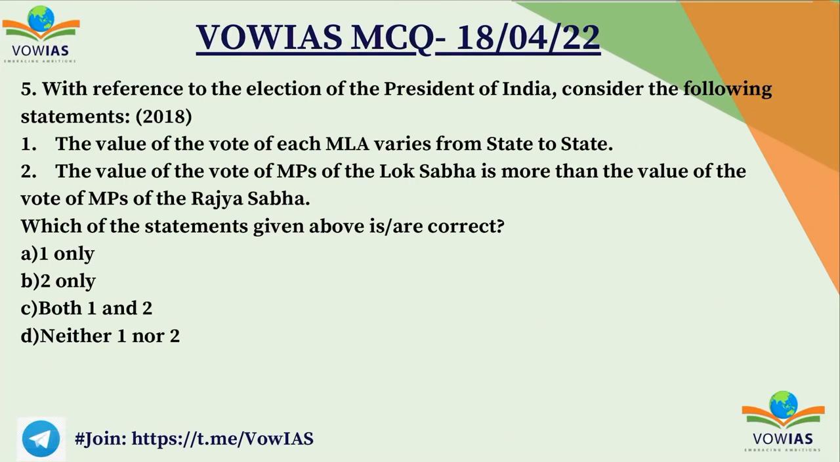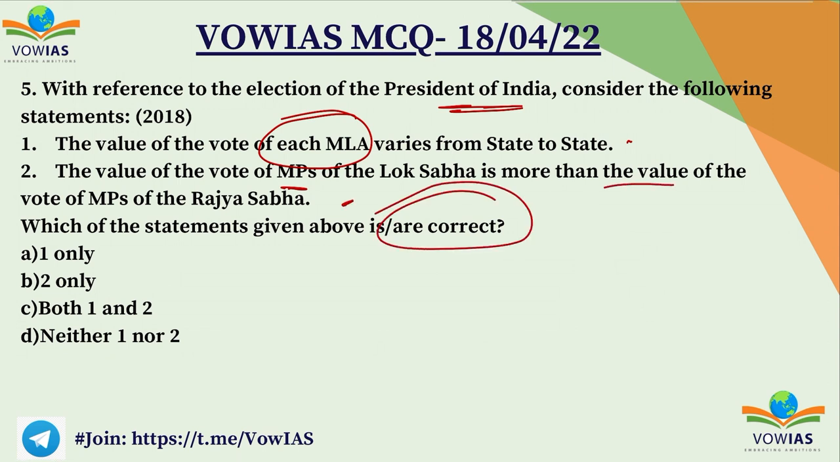Now let's look at the next question, the fifth question. With reference to the election of the President of India, consider the following statements. First one, the value of the vote of each MLA varies from state to state. Second one, the value of votes of MPs of the Lok Sabha is more than the value of votes of MPs of Rajya Sabha. Which of the following are correct? A 1 only, B 2 only, C both 1 and 2, and D neither 1 nor 2.